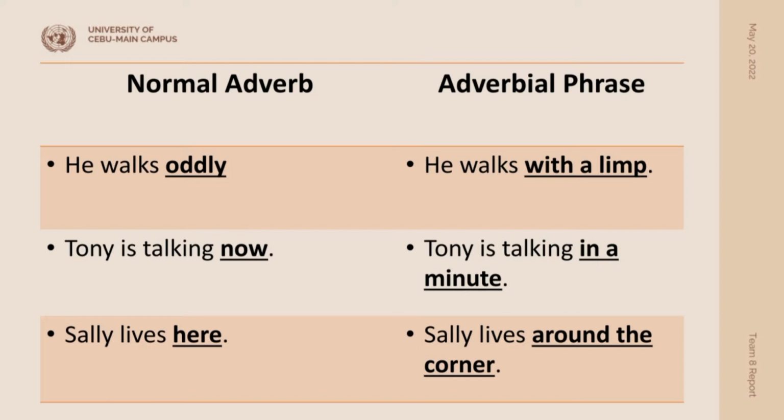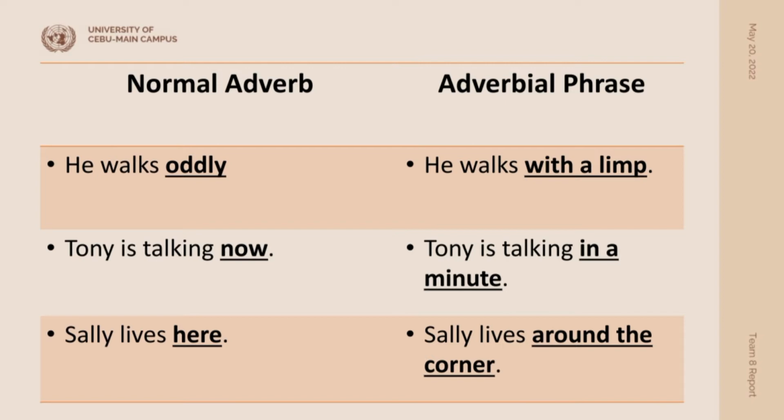Now look at this one. He walks with a limp. This time, we have a group of words telling us how he walks. So this group of words is a phrase. It's an adverbial phrase and it modifies the verb walks, just like oddly did.